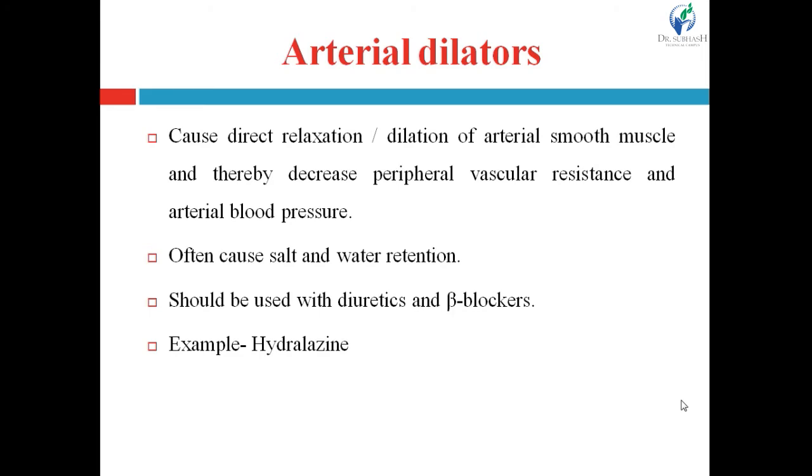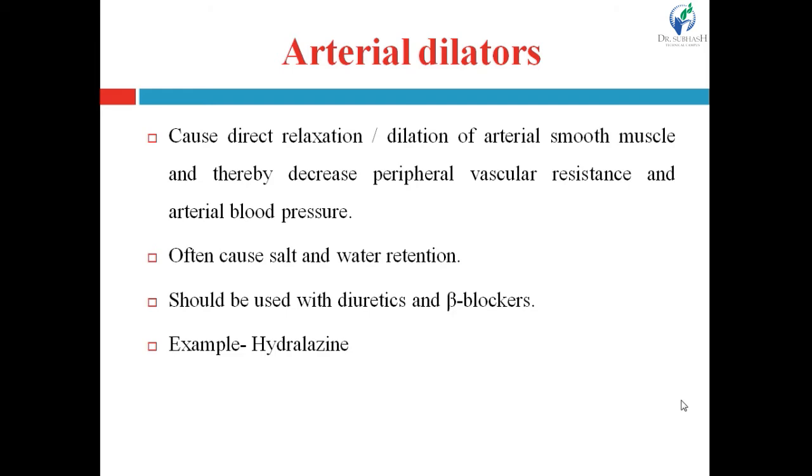These drugs cause the direct relaxation or dilation of arterial smooth muscles, and thereby decrease the peripheral vascular resistance and arterial blood pressure. As we know, arterial dilators, as the name indicates, cause the dilation of the arterial smooth muscles.